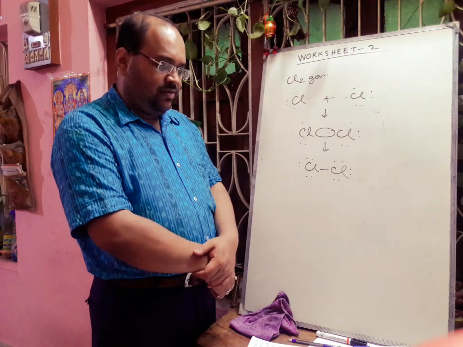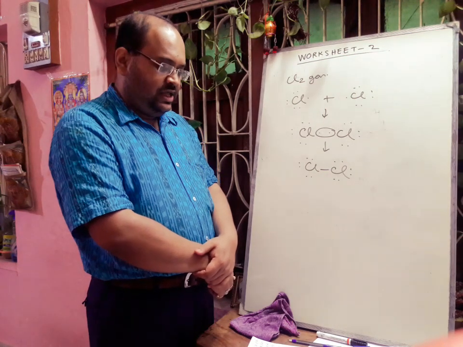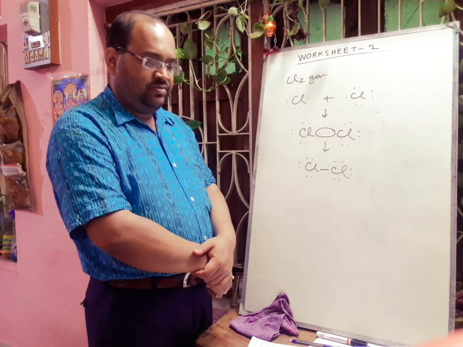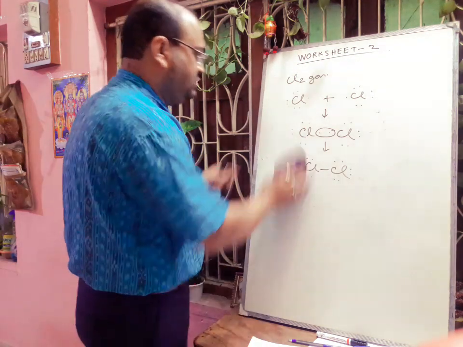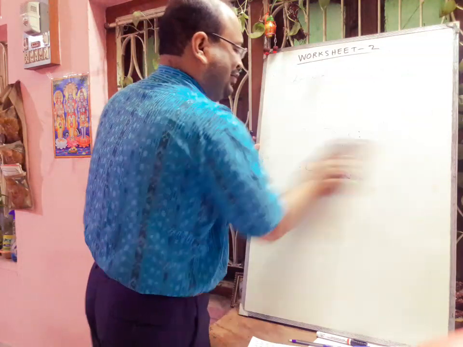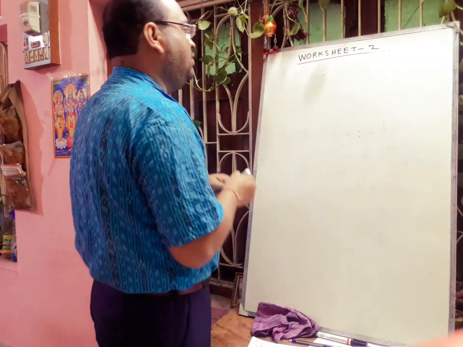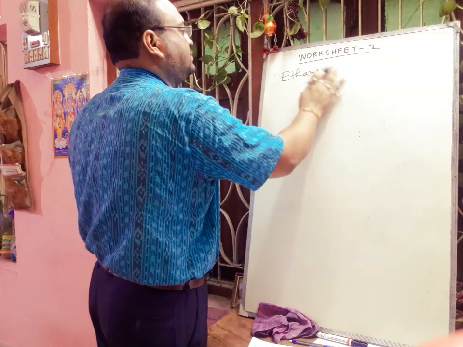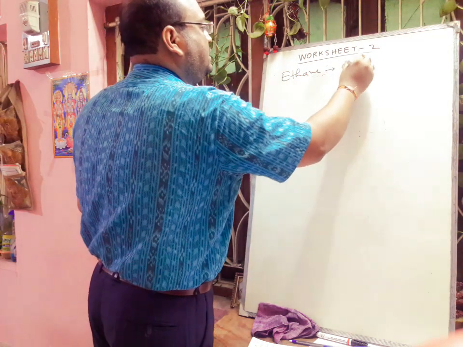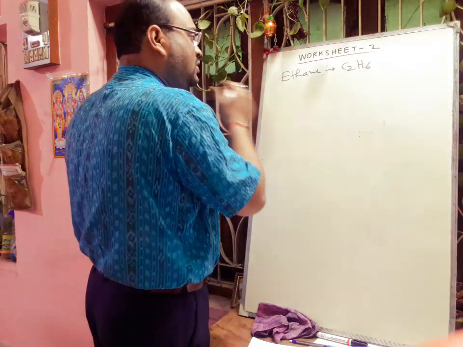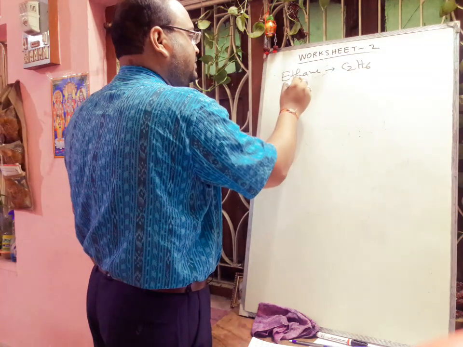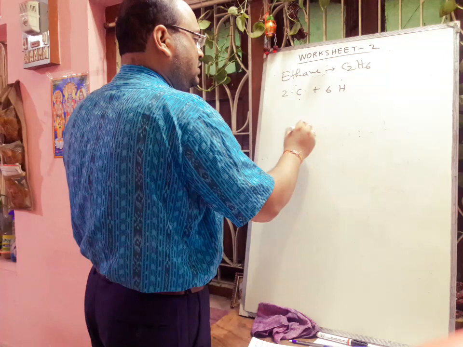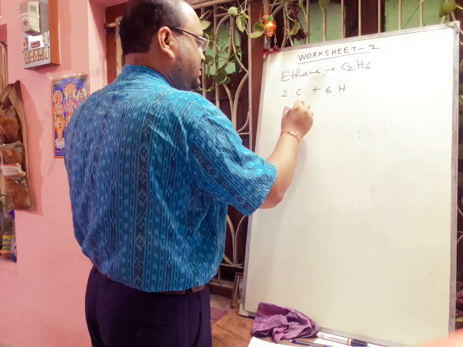And others are given: water, nitrogen, ammonia, carbon tetrachloride, already we have discussed. And the last example was ethane. Ethane I am showing. The formula of ethane is C2H6. So 2 carbon atom is there and 6 hydrogen atom is required. So the arrangement will be like this.